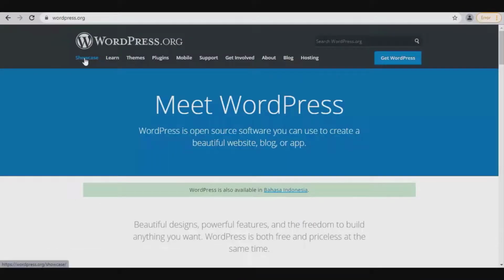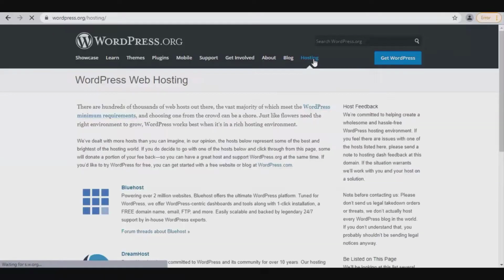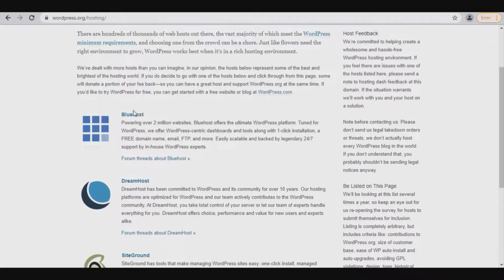On top, we have Showcase, Learn, Themes, Plugins, Mobile, Support. Inside it we have Documentation, Forums. Next is Get Involved. Inside it we have 5 for the future. Then About, Blog, Hosting. Select Hosting.